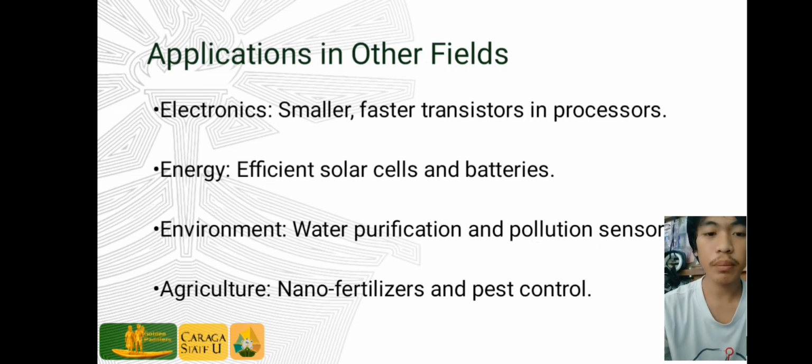Nanotechnology is used in many areas beyond medicine, such as electronics. It helps make smaller and faster transistors, and in energy, it improves solar cells and batteries. For the environment, it helps purify water and detect pollution. Last is in agriculture. It is used for nanofertilizer and pest control.